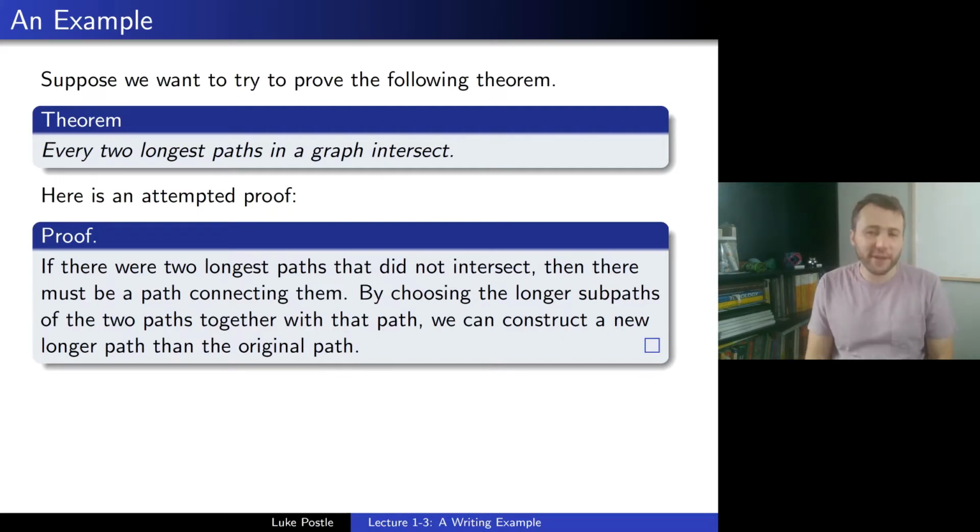If there were two longest paths that did not intersect, then there must be a path connecting them. By choosing the longer paths of the two paths together with that path, we can construct a new longer path than the original path. That's a proof, right? Well, let's ask that question. Is this proof correct? Go ahead and pause and think of your answer.